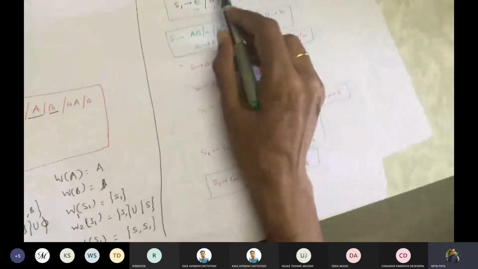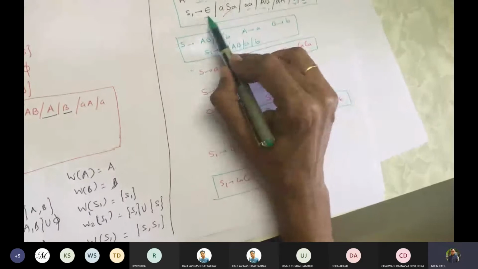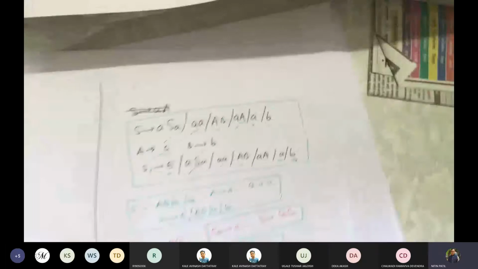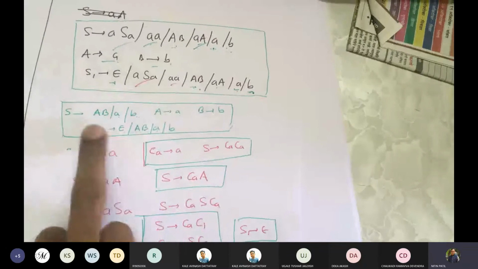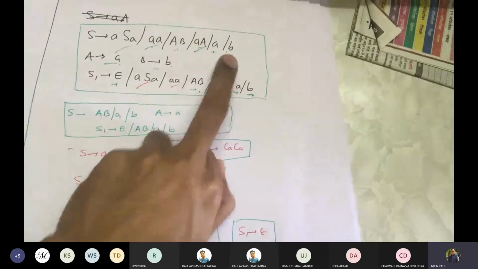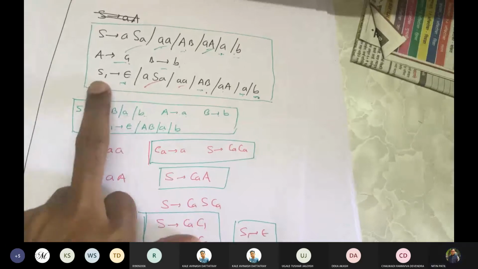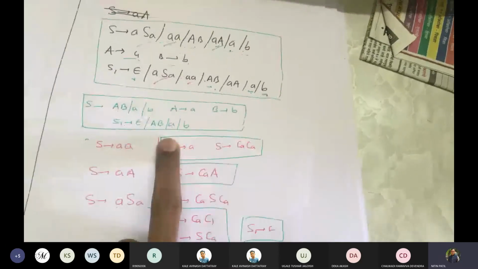8, 9. Let me recount it. 1, 2, 3, 4, 5, 6, 7, 8, 9. Fine. Which are in the required form. So I will repeat one more time. I'm talking about this. S gives A, AB. I wrote this. S gives A, S gives B. I wrote it. A gives A, B gives B. I wrote it. Then S1 gives epsilon. S gives AB.